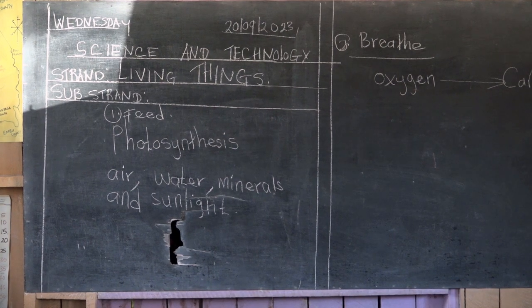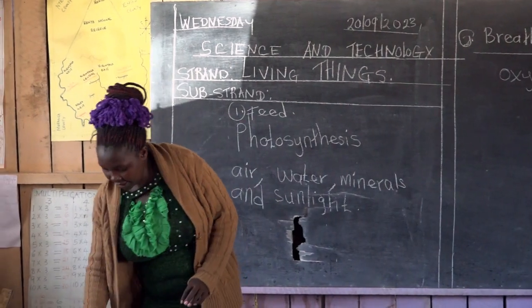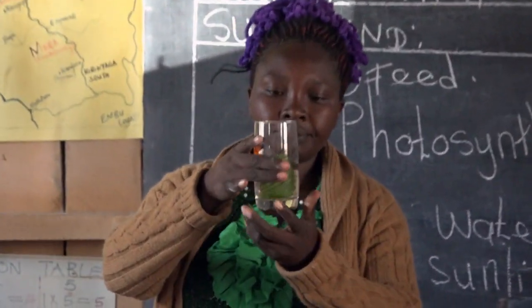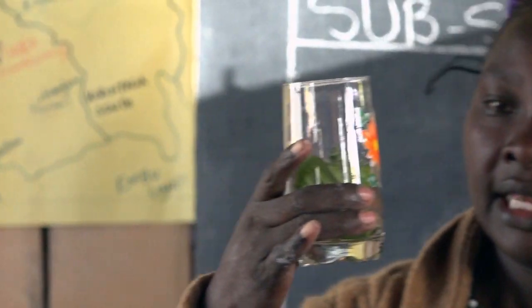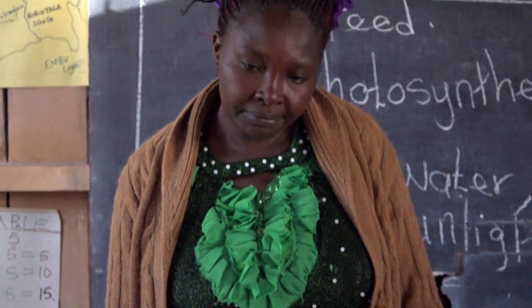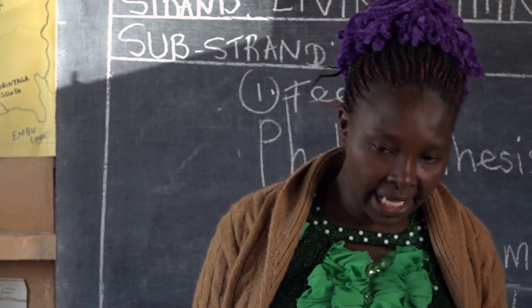And here is our experiment. This was an activity. This is a clear glass with a leaf. If someone can observe keenly there, what can you see inside there, Damaris? There is a leaf. What else can you see? Water, and what else?